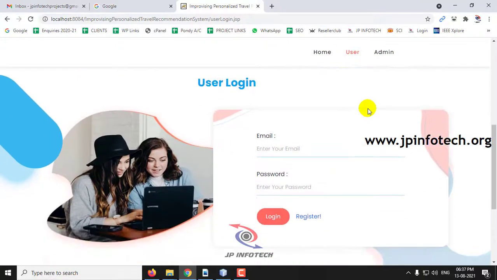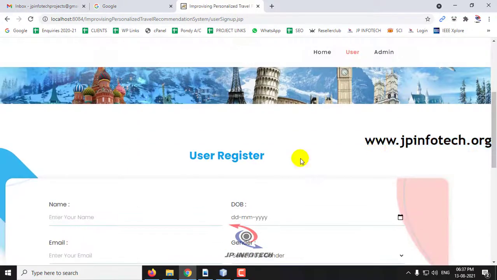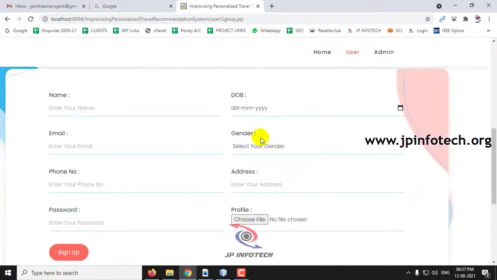In the user part, first you can see the user login. As I am a new user, I'll go for the registration part first. So this is the user registration page. Let me enter the details of the user.